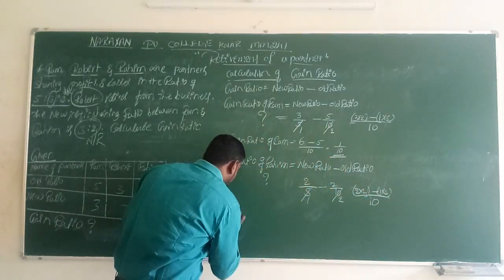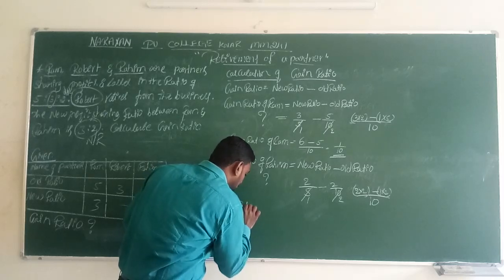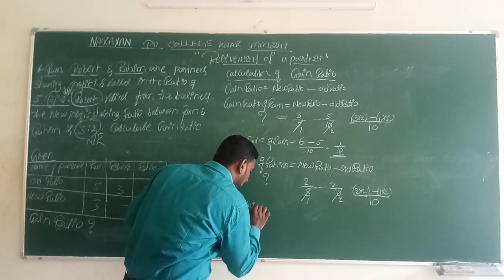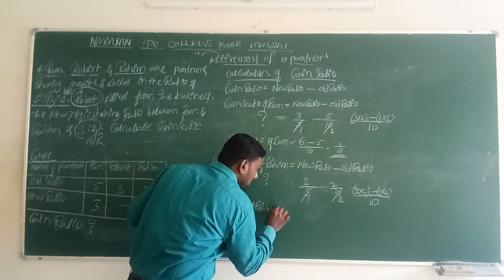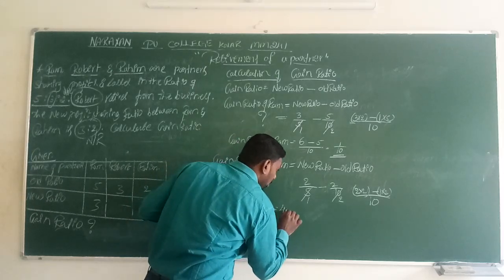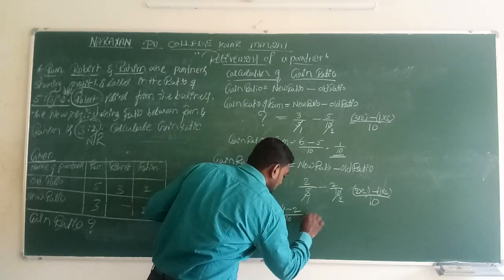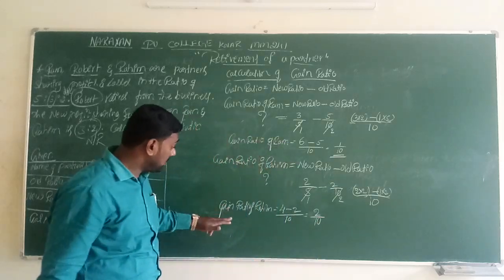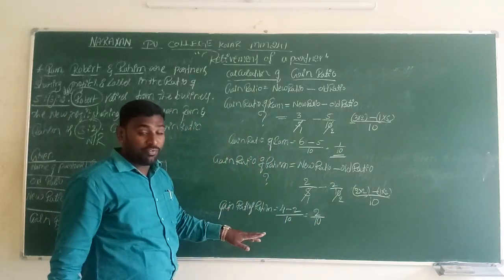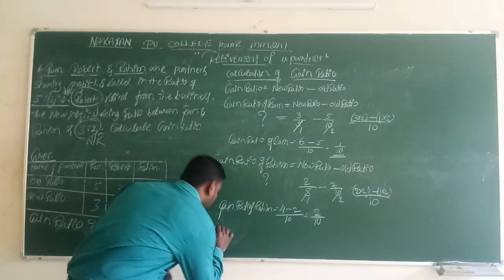Therefore the gain ratio of Rahim is equal to 2 twos are 4 minus 2 ones are 2, divided by 10, that is 2 divided by 10. So this is the share gain of Rahim. We want the gain ratio.